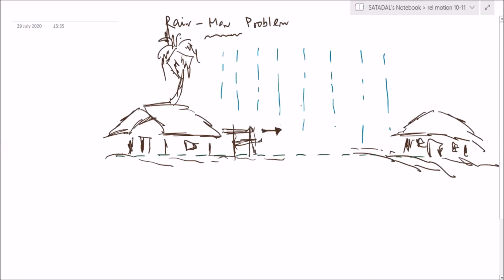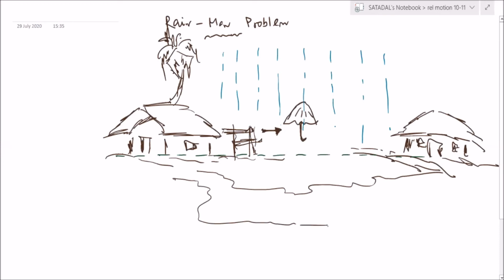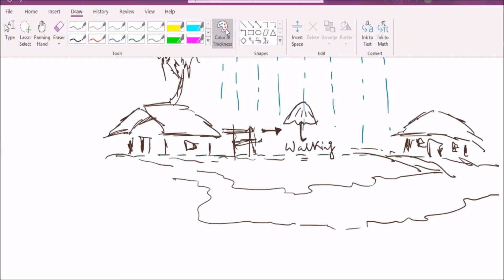So either he can move by walking. Suppose there is an umbrella. I can only draw the umbrella because this is the only important thing I need. Or suppose there is a small road which goes like this, from here to there. So either he can move here by walking, or the person can move here by cycling.